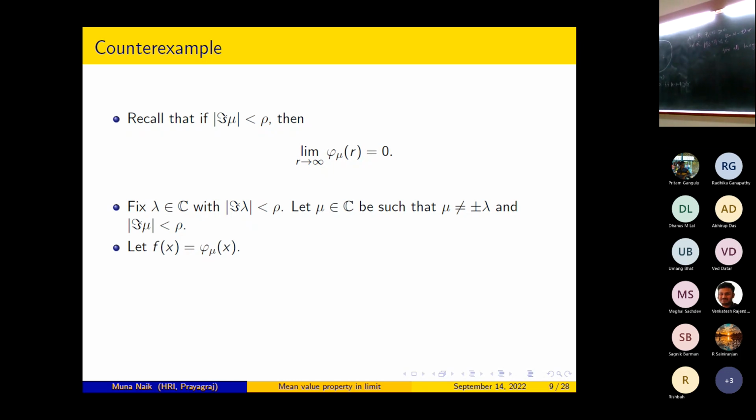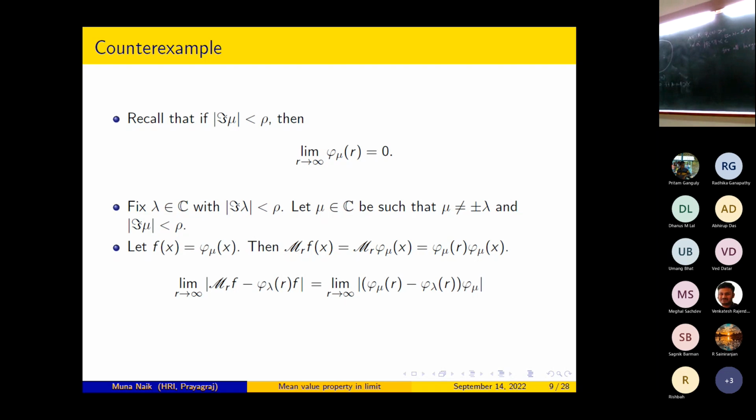Therefore, from the generalized spherical mean value property, you will get M_r f(x) is equal to M_r phi mu x. This is equal to phi mu r into phi mu x. Now take mod of M_r f minus phi lambda r f. This is the limit as r tends to infinity. If you put M_r f is equal to phi mu r phi mu and f is equal to phi mu, you will get limit r tends to infinity mod of phi mu r minus phi lambda r into phi mu.